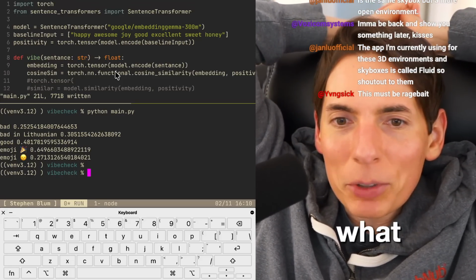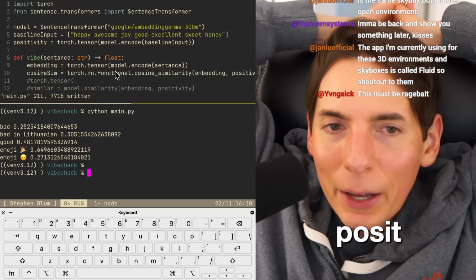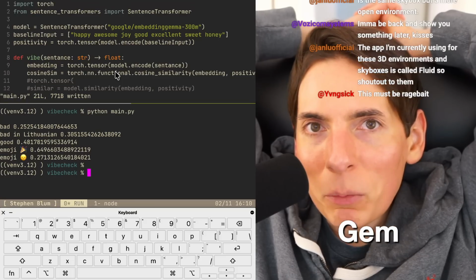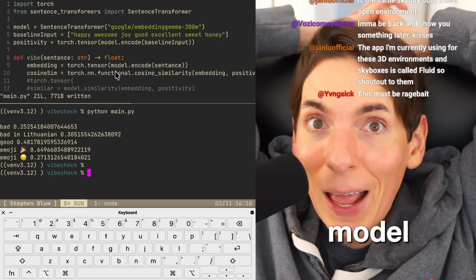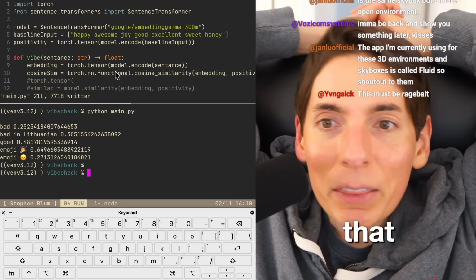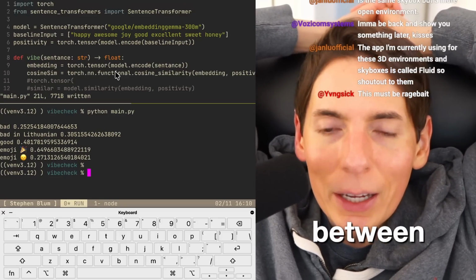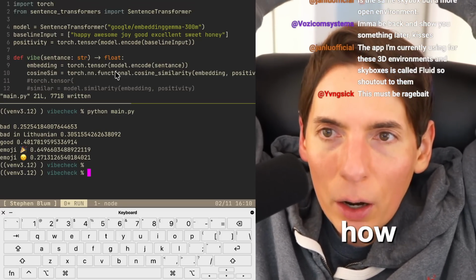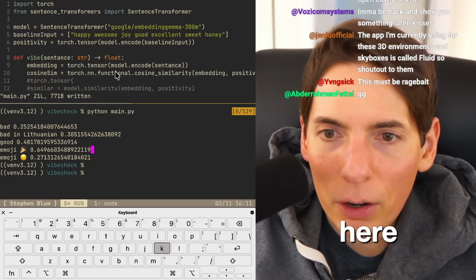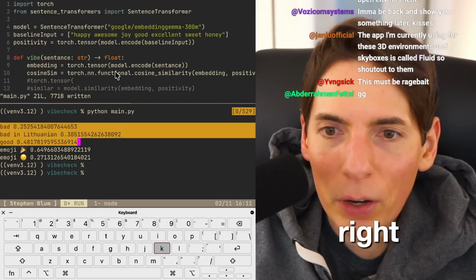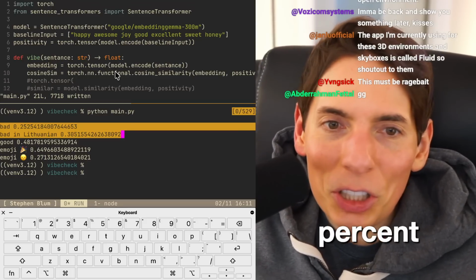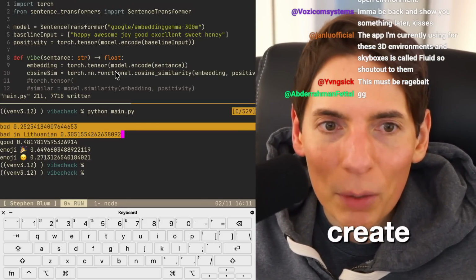So you can see with the vibe check, how close is it to positive? How close is it to negative? We just used the Gemma embedding model, just the embedding. We're not using an NLP or anything like that. And then we're just detecting the similarity between them in terms of how close they are. And check it out right there. They're very, very close, right? 25% versus 30%. GG, we did it!